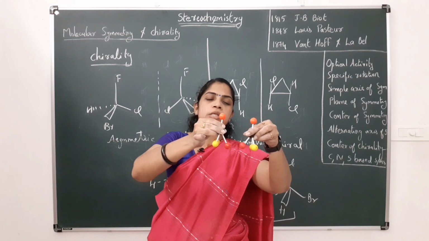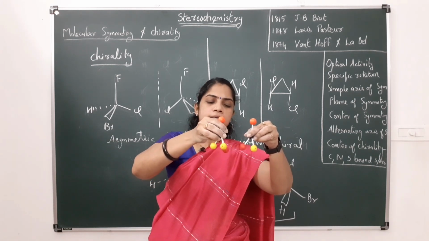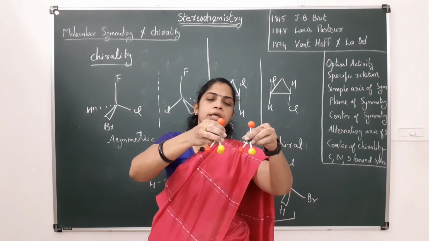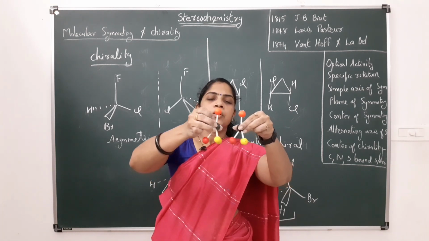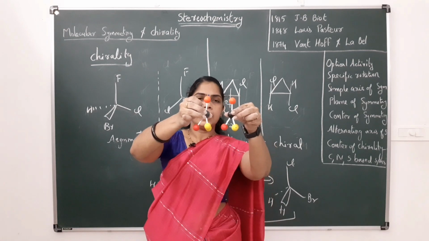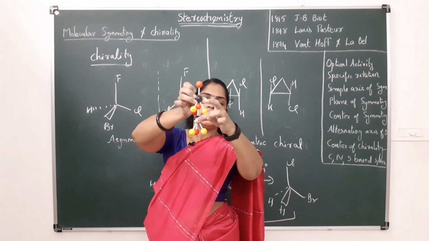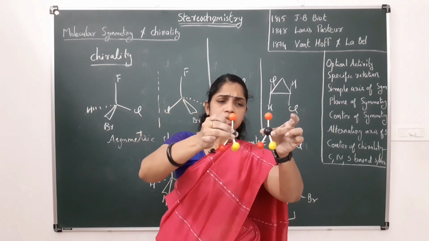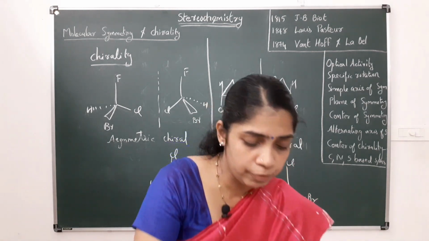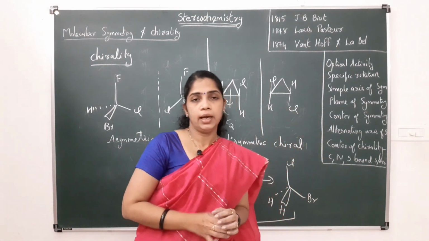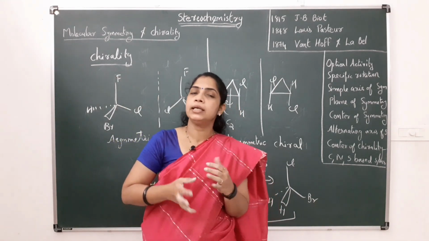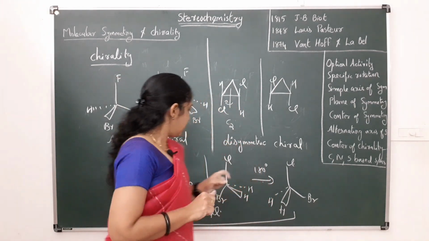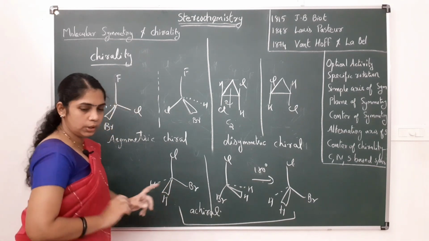I rotate it through 180 degrees, and you can see that they are exactly the same. That means this molecule is an example of an achiral molecule. In the case of a chiral molecule, at whatever angle we rotate, it will not superimpose.